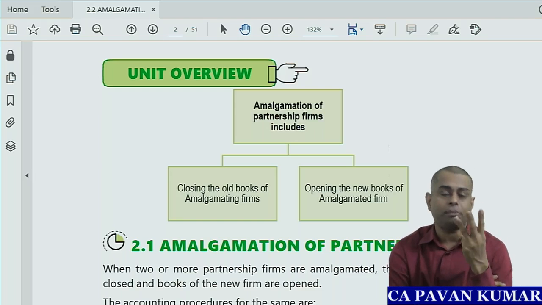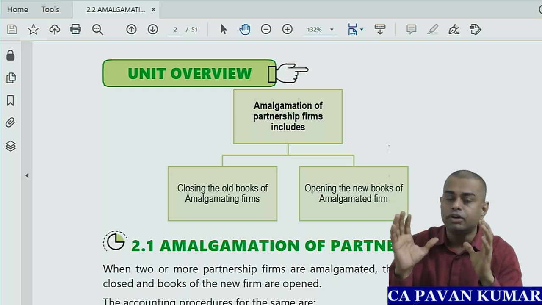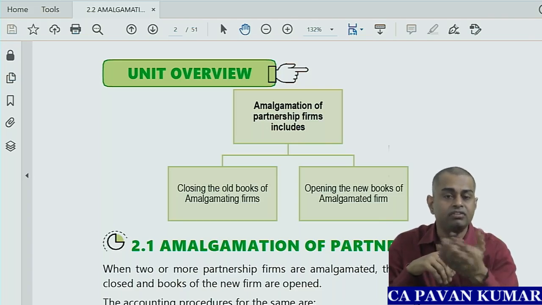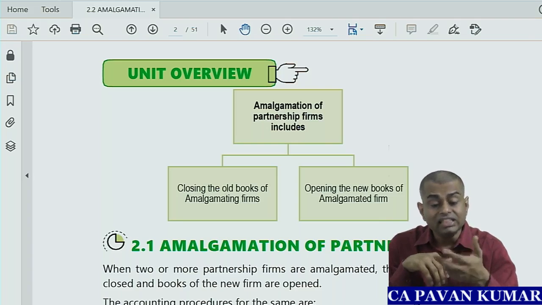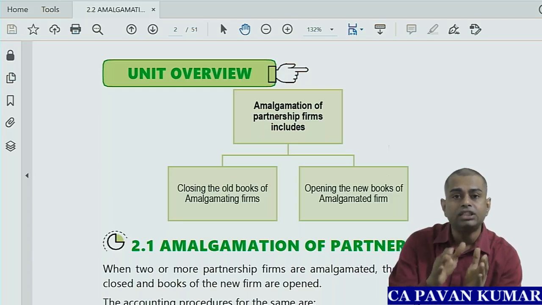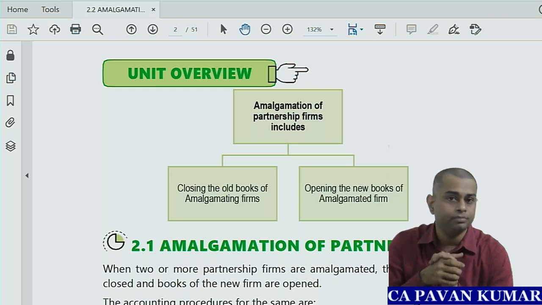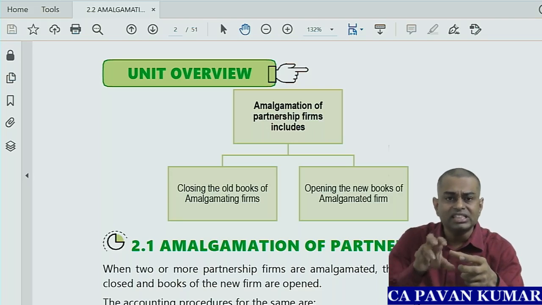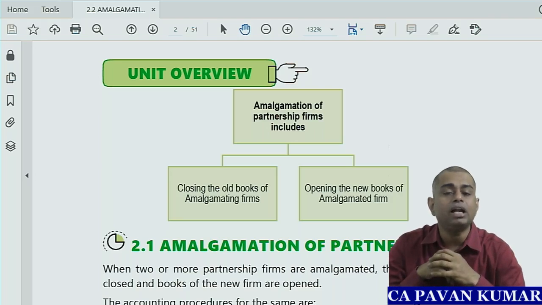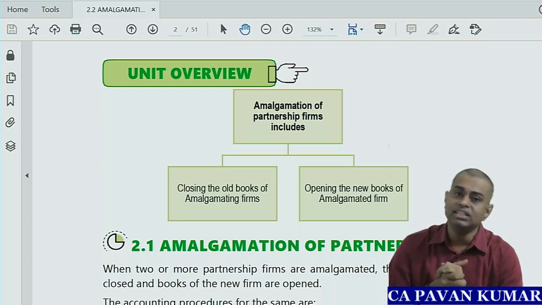This unit deals with three topics. One is amalgamation of two partnership firms. So two transferor firms are there and one transferee firm will be there, similar to amalgamation of companies, which we have discussed in the fifth chapter. Then the next topic is sale of a partnership firm to a company. And the third topic is conversion of a partnership firm into a company. More or less, the second and third topics, sale and conversion, go in the same rhythm. That means they are almost the same. And then comes amalgamation of partnership firms. This is also similar to what we have learned in amalgamation of companies.